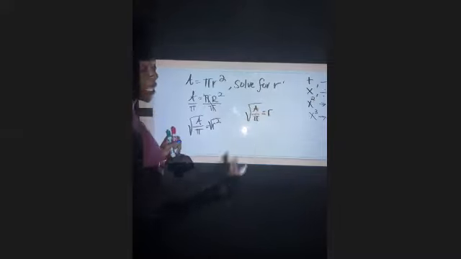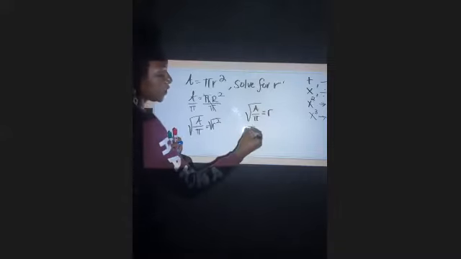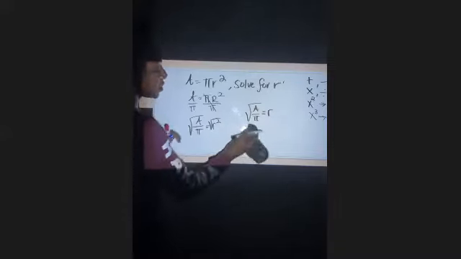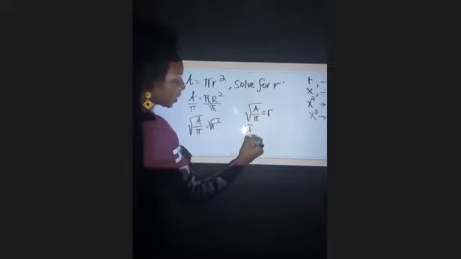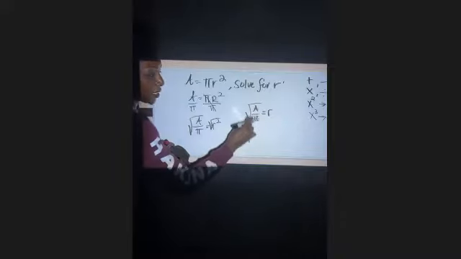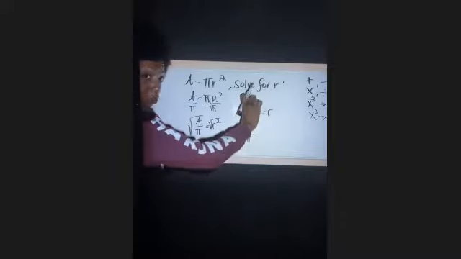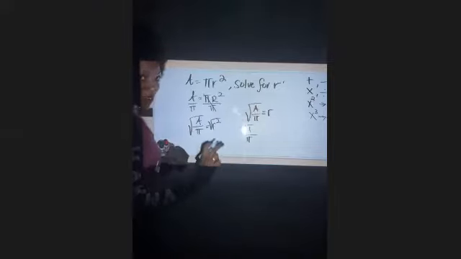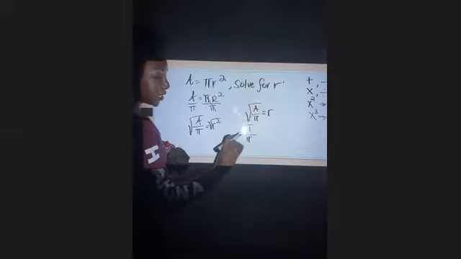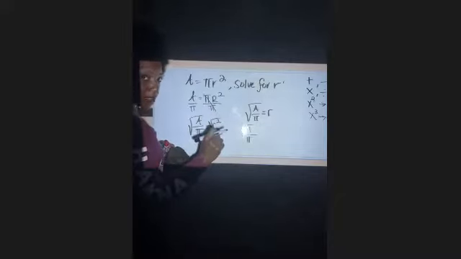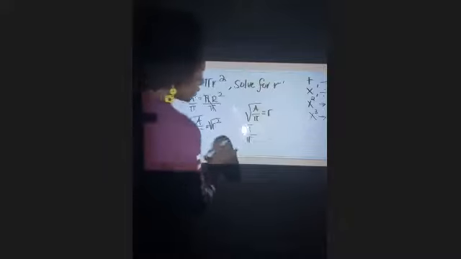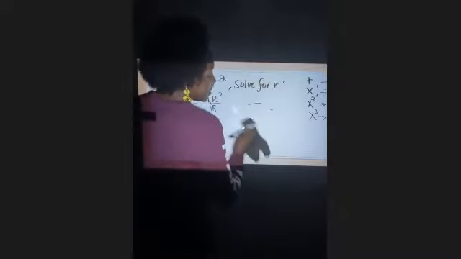Be careful with your answer choices, because the square root of A, square root of X, that's not what we're talking about. The square root of A divided by pi is not the same thing as the square root of the quantity, this whole thing, A divided by pi, or the fraction A divided by pi. So just be careful with your answer choices, because it'll be things like that, that look close to the right answer, but it's not actually the right answer. All right, that is the last problem for the day.